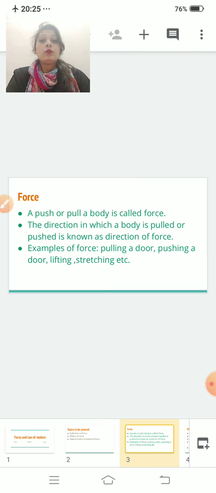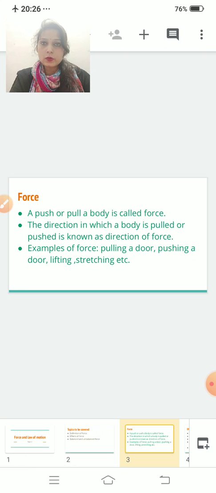Shall we move? What are the examples of forces? See, we are doing lots of activities in which force is involved, like pulling, pushing, lifting, stretching, squeezing. All these types of work require force. So these are all examples of forces. I think this definition of force is very clear to you.